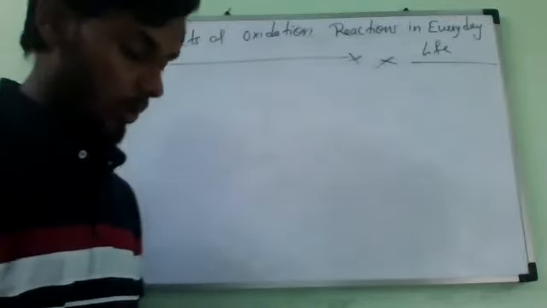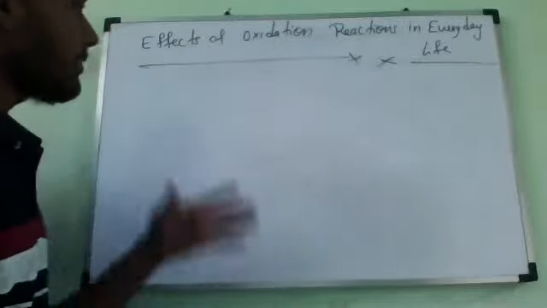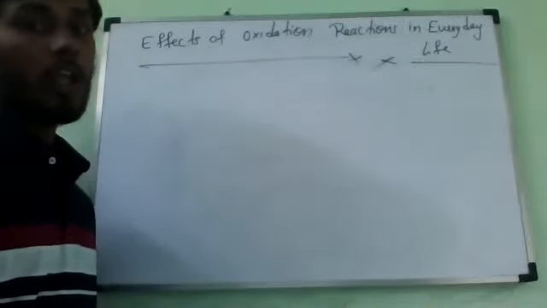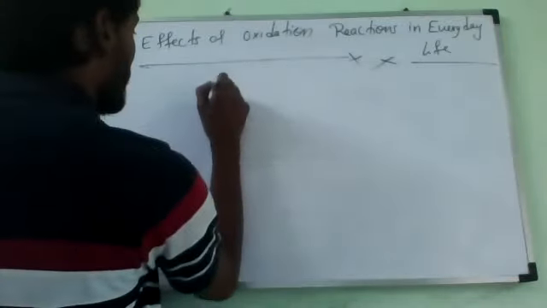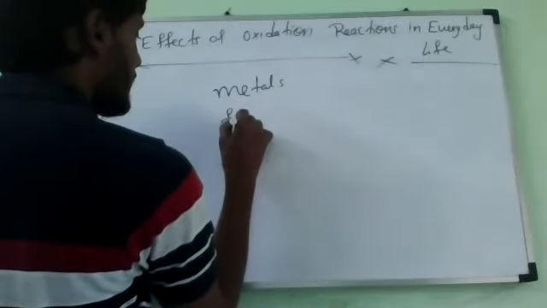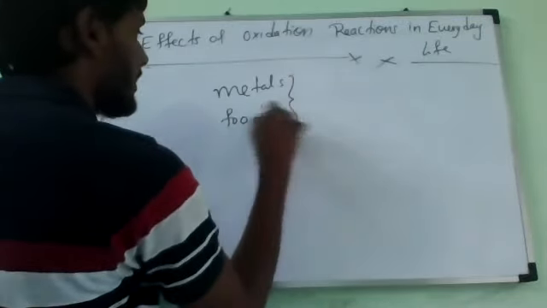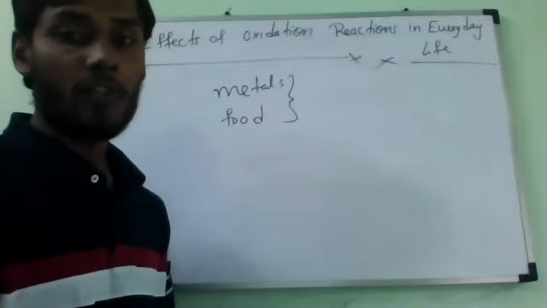Because of oxidation, we have a damaging effect on both metals as well as on our food. If we expose the metals, they get damaged, and our food also gets damaged if exposed to the atmosphere, becoming unfit for eating.